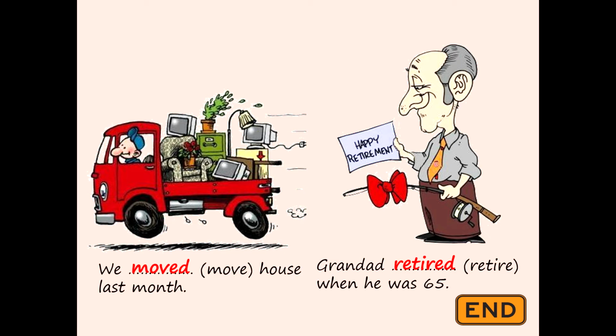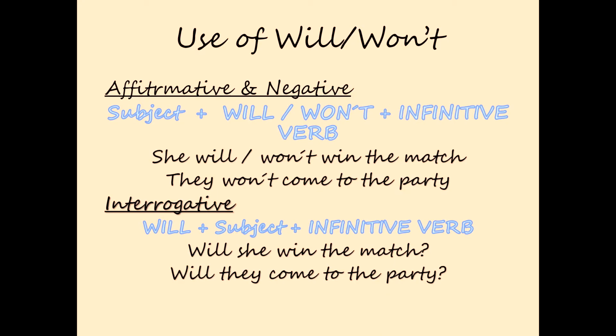Now we are going to learn some structures. First of all, the use of will and won't. Will and won't are used to express activities or things that we are going to do in the future. It's a prediction or intention. Look at this structure: subject, will, won't, infinitive verb. She will win the match. They won't come to the party.